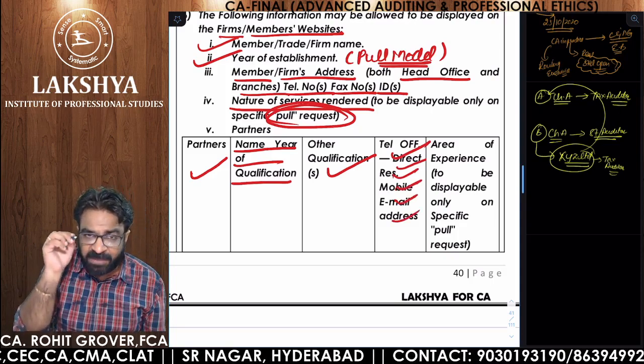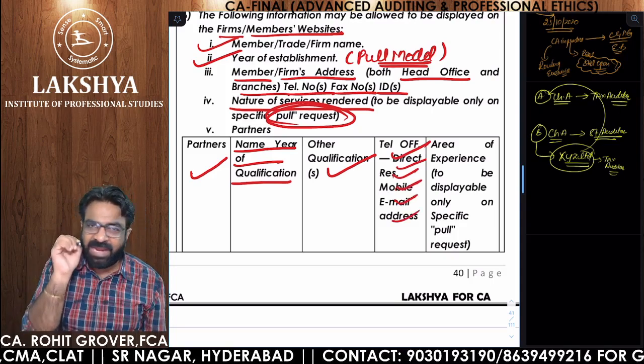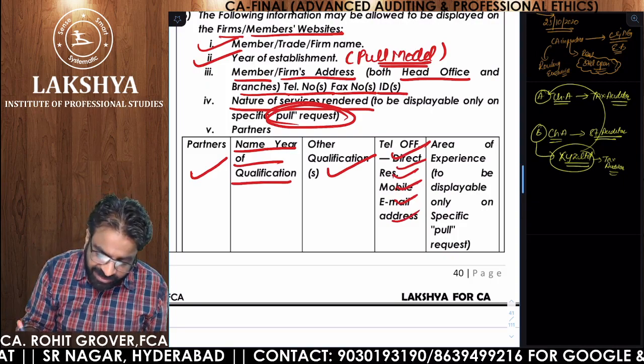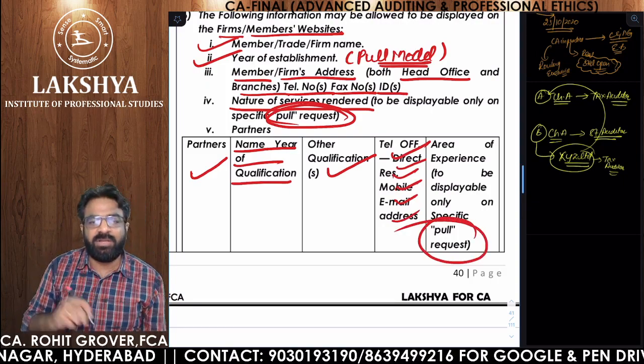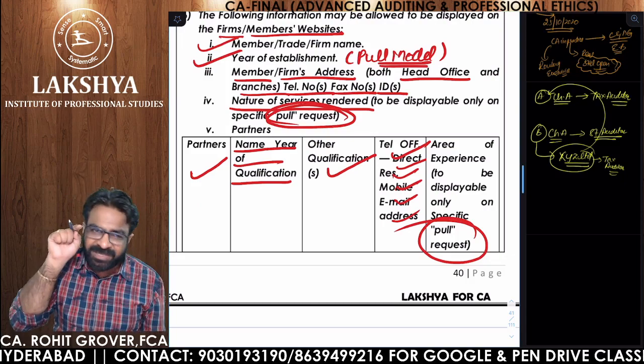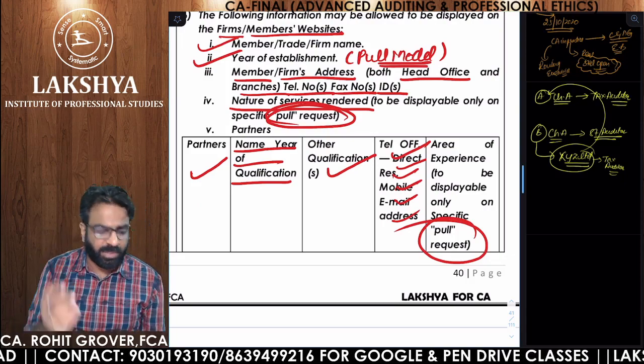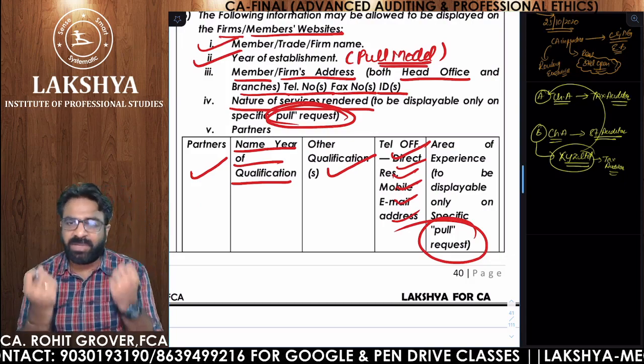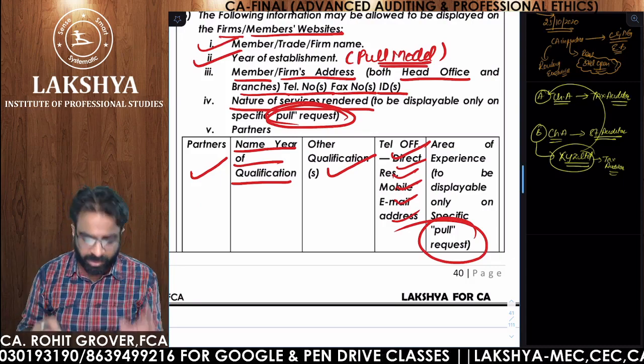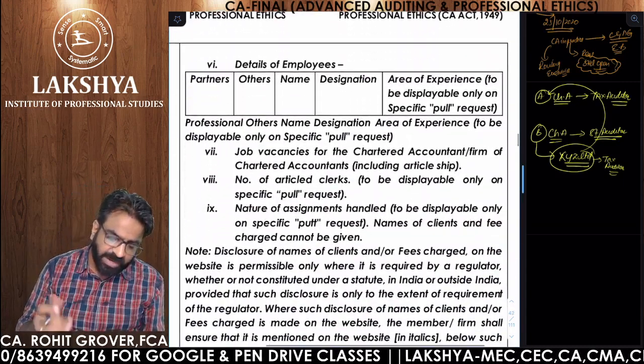But experience of your partners. Again, we are talking about the experience. Again, experience should be given on which model? Pull model. So if you want to see the experience, click that button. It should not pop up. Experience should be given again on which model? Pull model. Next point. Details of employees.